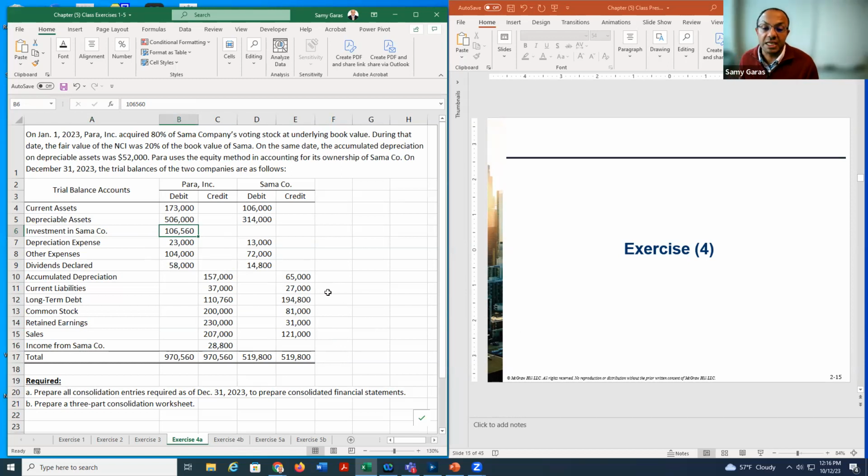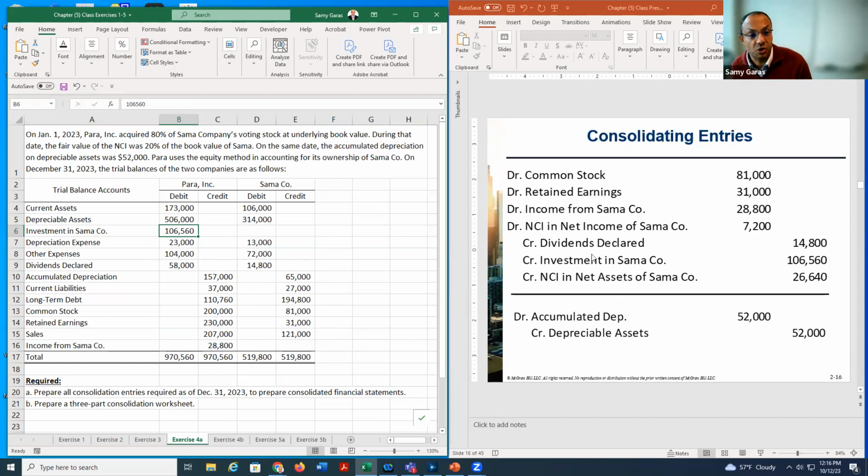And then we need to take the net assets multiplied by 20% to get the NCI. So let us go through it here. 81 common stock, 31 retained earnings, income 28,800, NCI, and I will show you now how we calculate the NCI, but let me go to dividends declared 14,000,